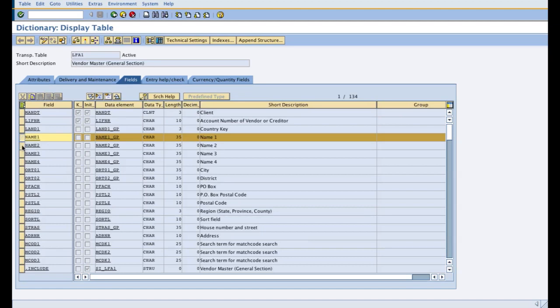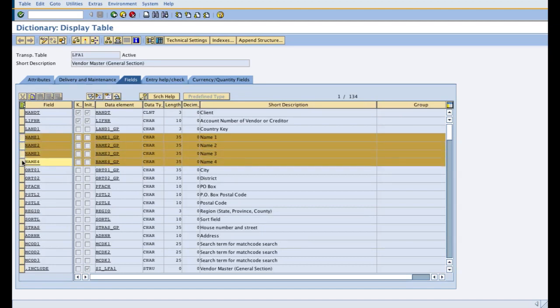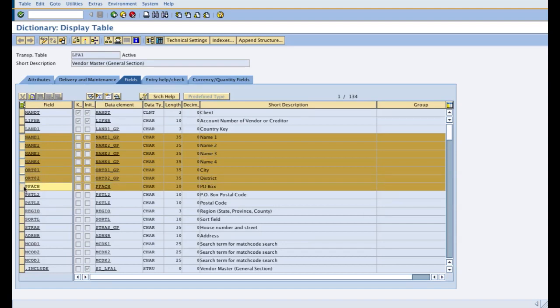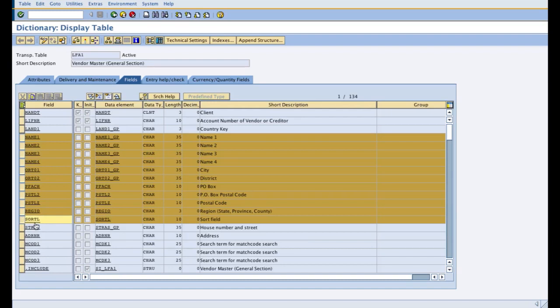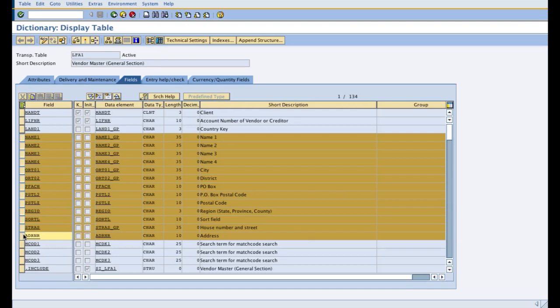fields such as name 1, name 2, name 3, name 4, the city, the district, the post office box, the post office postal code, the postal code itself, and the region, which is state, province or country, as well as the search term, the house number and street, and the address number or the address key.